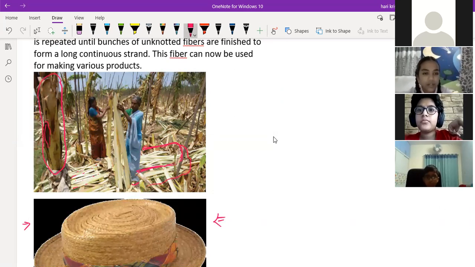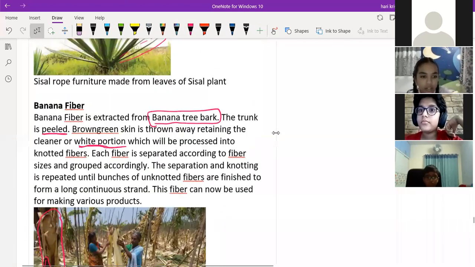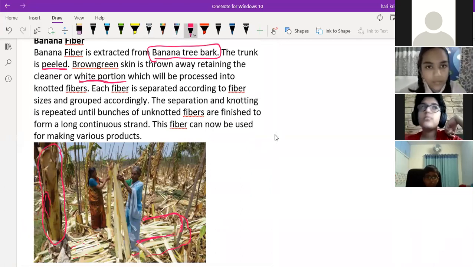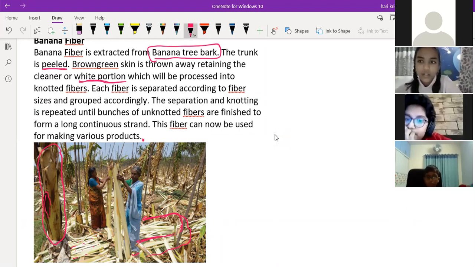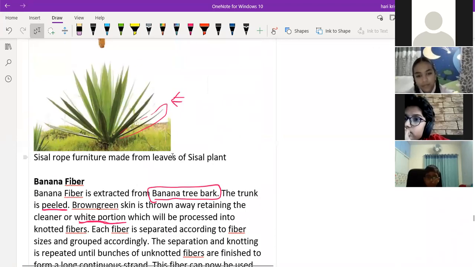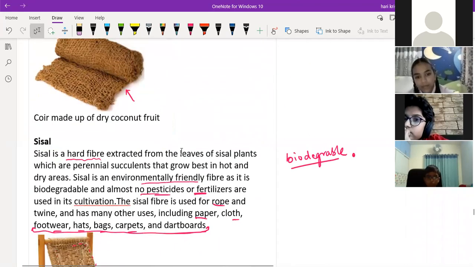So once you get the small pieces, they are made again into small pieces based upon the type of material you have to prepare. Understanding? Yeah, sir. Then these fibers are used in preparation of various products like hats, mats, or bags. So these are some of the examples of the other commonly used natural fibers.